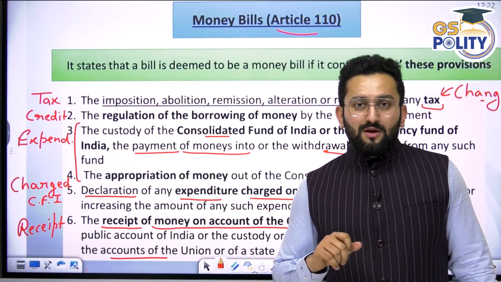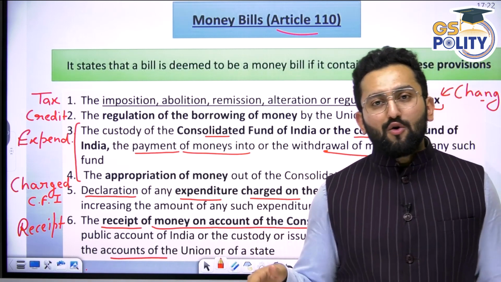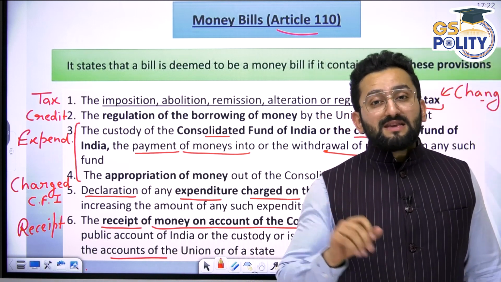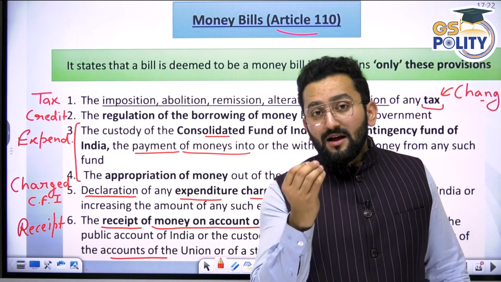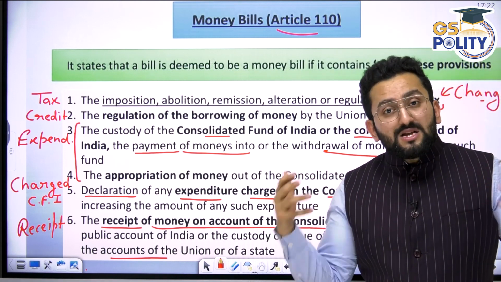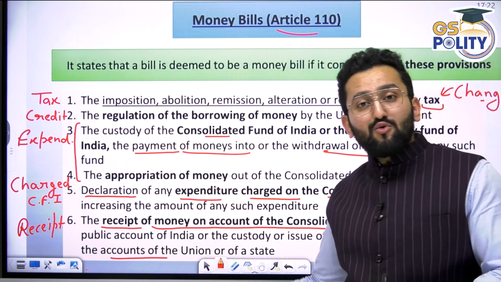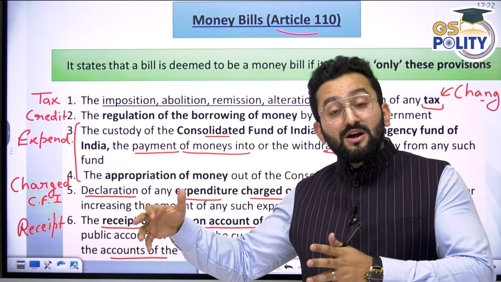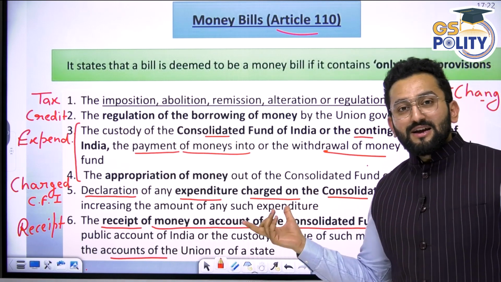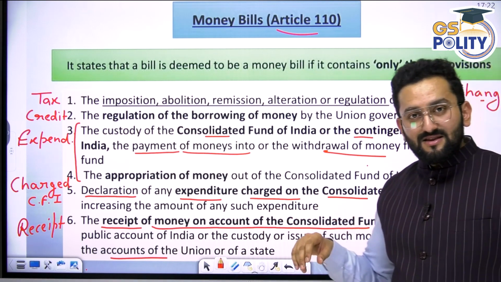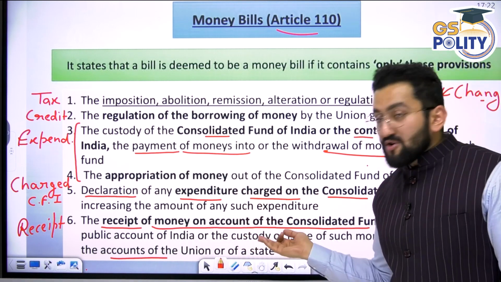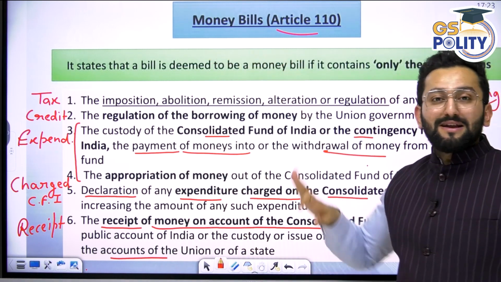Third is public account. The word itself represents public account. It is your account. It means you invest in small saving schemes. If you are working and every month certain provident fund is being deducted from your salary, where is it going? It is going into the public account. EPFO, Employees' Provident Fund Organisation, is actually managing this fund. So this is the public account. So if you want to make certain changes to how receipts are going to be taken in these funds, then this particular criterion can also be regarded as a money bill.